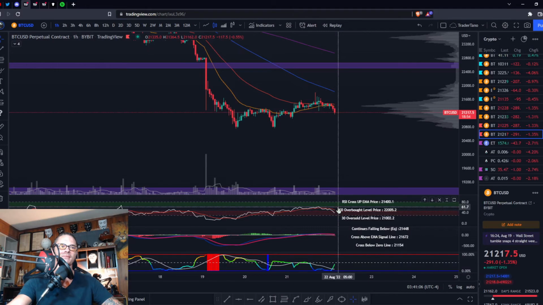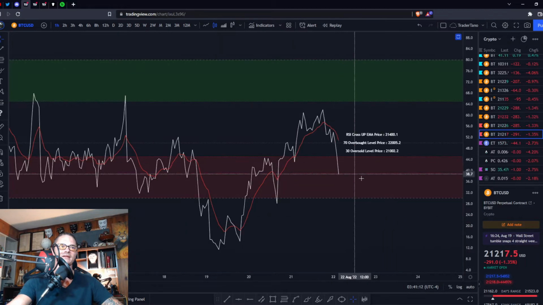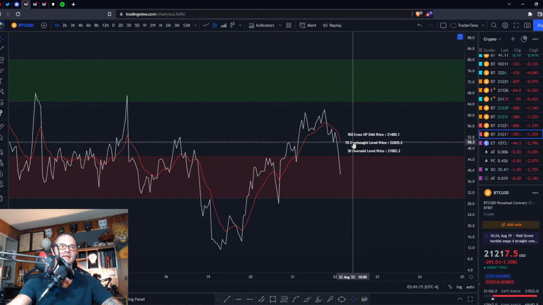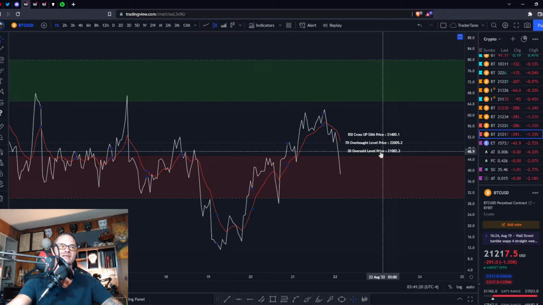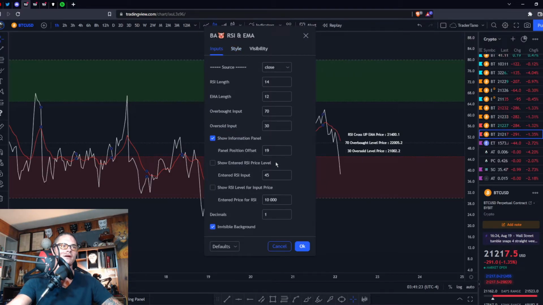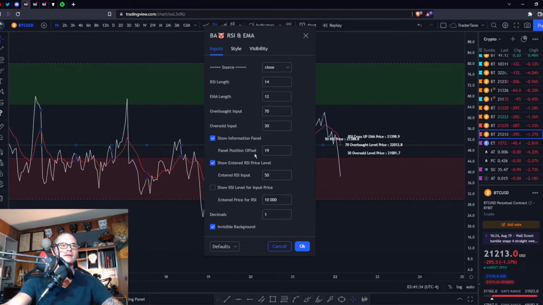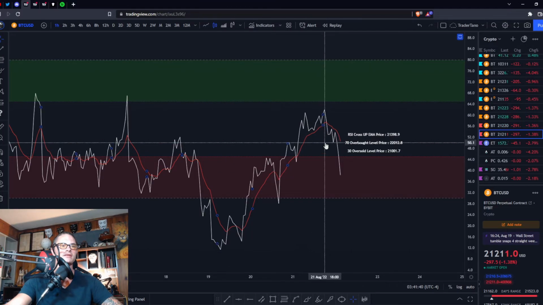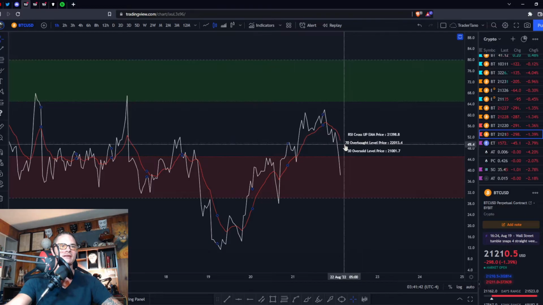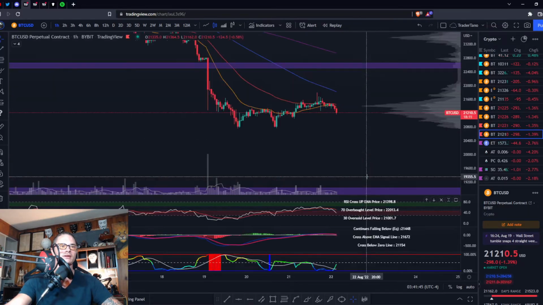Then watch your bullish and bearish momentum. If we can get out of the bearish control zone, that's going to be one thing. If we can cross this neutral median line, that's definitely going to be another thing. Let's see, we've got 50. Let's see what price level we would need. All right, so we go here to the 50. Put in 50, and we're going to see what that price level would be. It's going to be 21,388. We need to get back above 21,388 in order to cross this neutral median line and the signal line to the upside. So that's what I'm looking at right there.